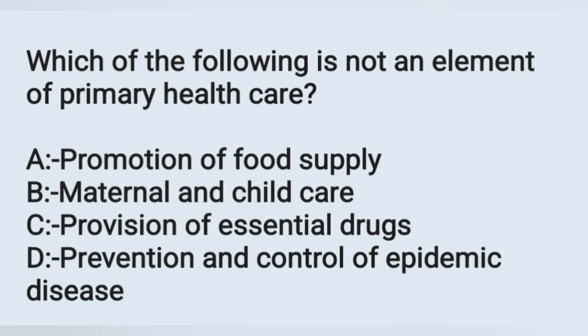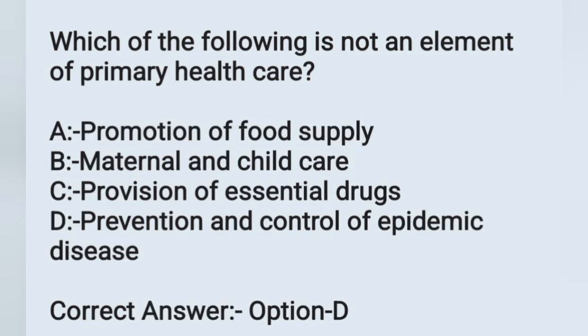And the next question. Which of the following is not an element of primary health care? Options. Option A, promotion of food supply. Option B, maternal and child care. Option C, provision of essential drugs. Option D, prevention and control of epidemic disease. Among these, which is not a component of primary health care? It is prevention and control of epidemic disease. Option D is the correct answer. Promotion of food supply, maternal and child care, provision of essential drugs, immunization, all come under primary health care. Move on to the next question.